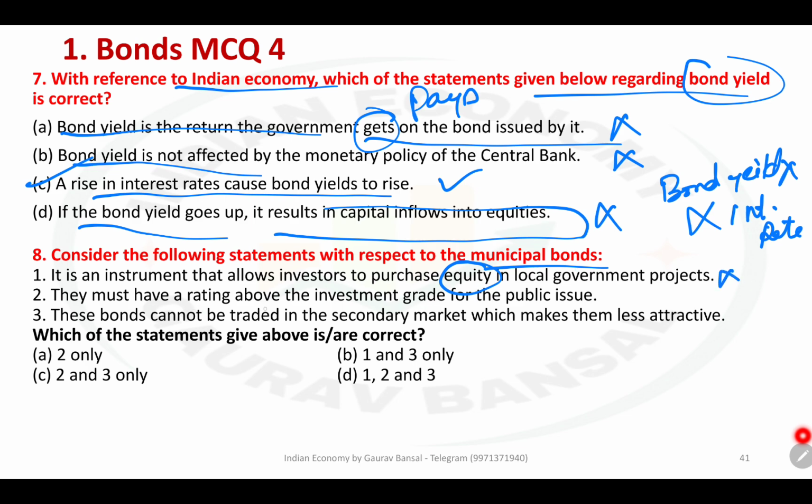Second, they must have a rating above the investment grade for the public issue. That is correct. Okay, municipal bond must be investment grade. This I discussed when I was talking about municipal bonds. These bonds cannot be traded in secondary markets, which makes them less attractive. This is wrong. Okay, these are very well traded in secondary markets. So answer is 2 only, A.